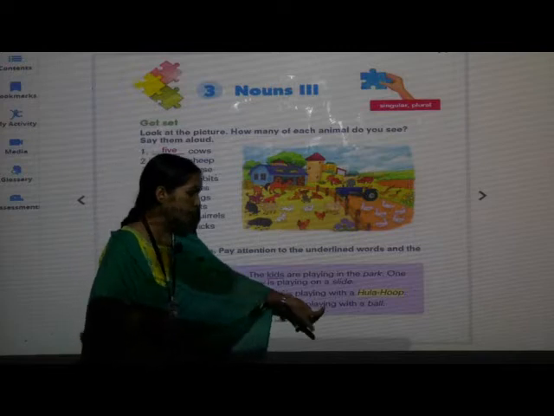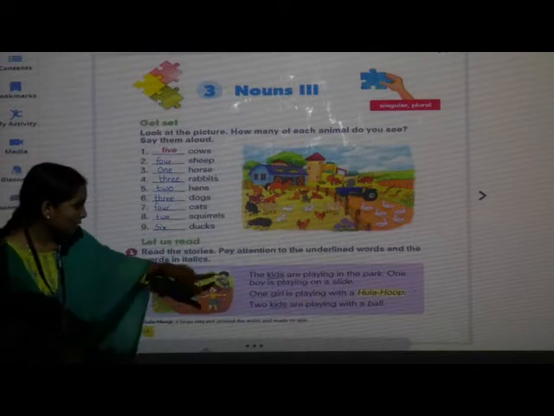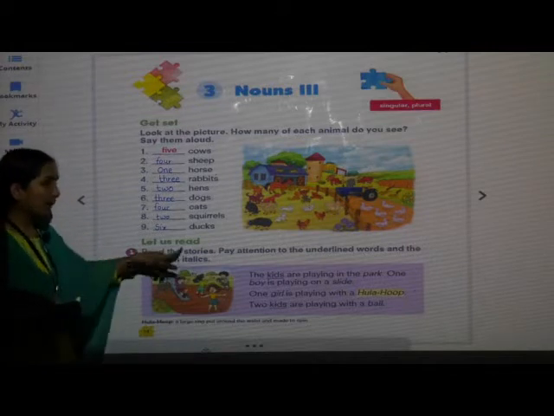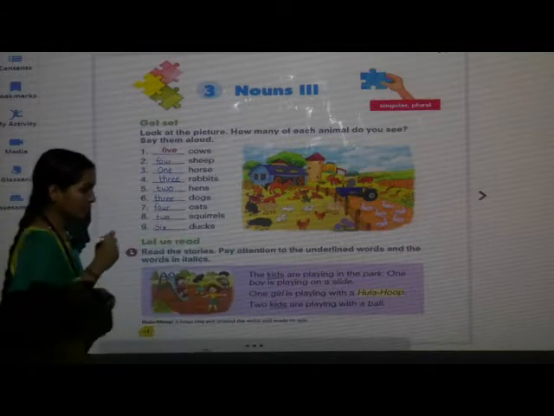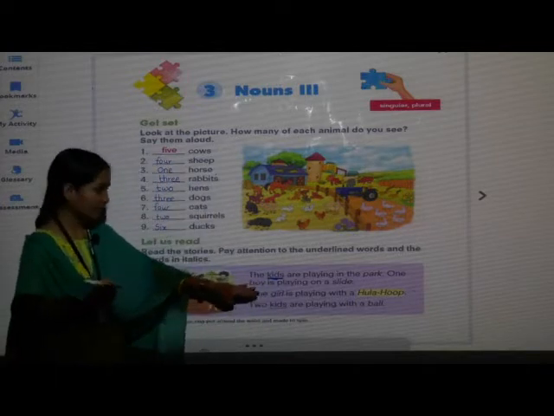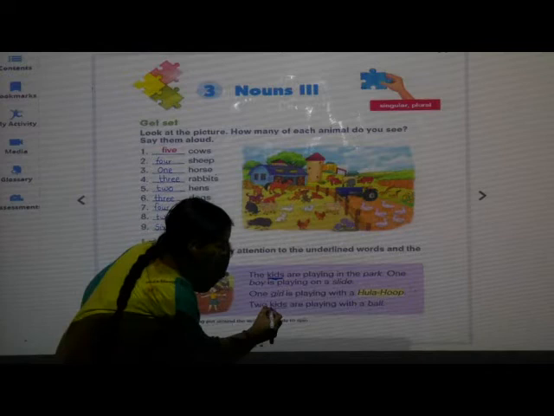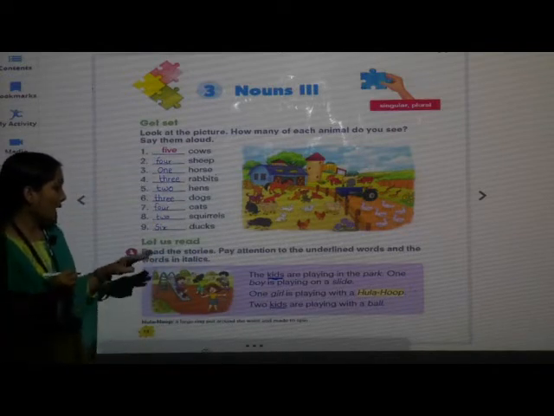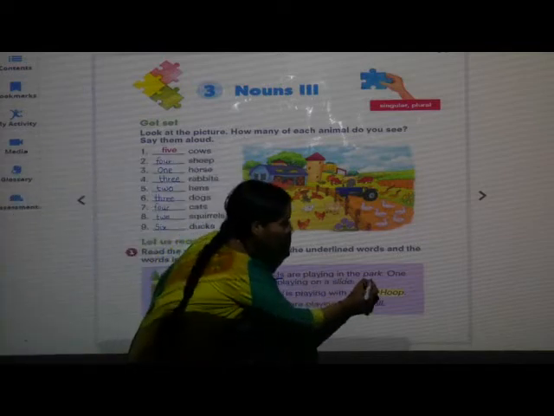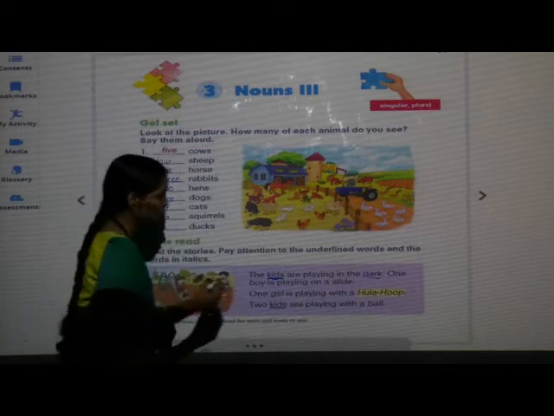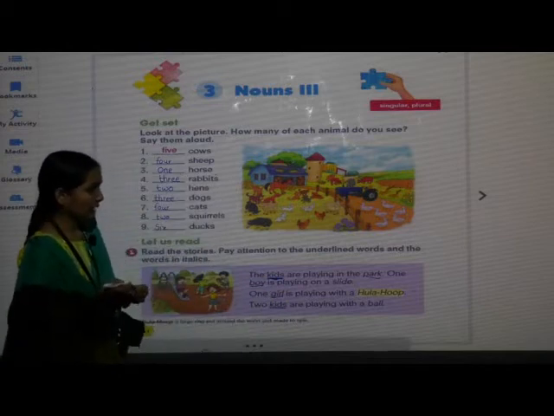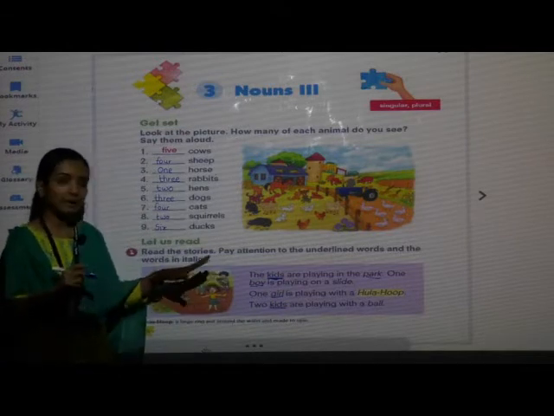2 kids are playing with a ball. So what we have to do? Pay attention to the underlined words. These are the underlined words: kids, and here also kids. Next, the words in italic: park, boy, girl. These are the words in italic.